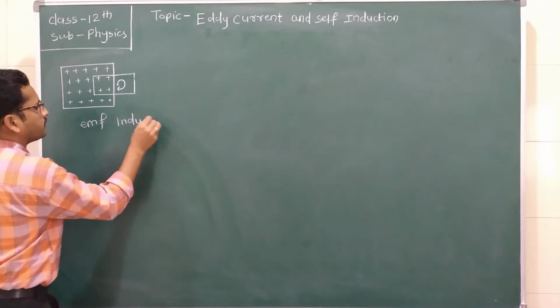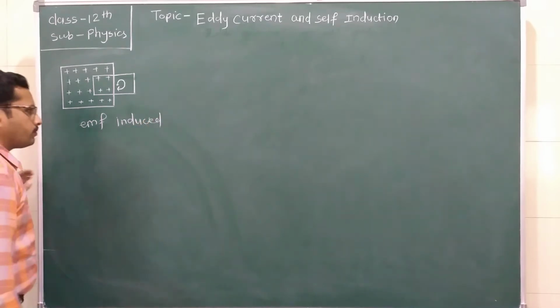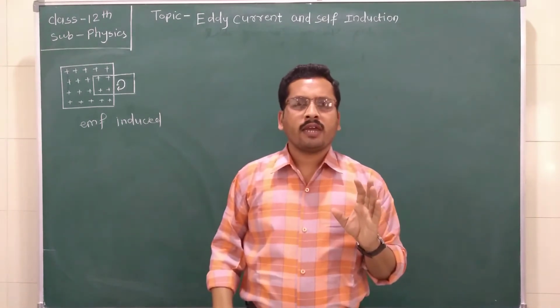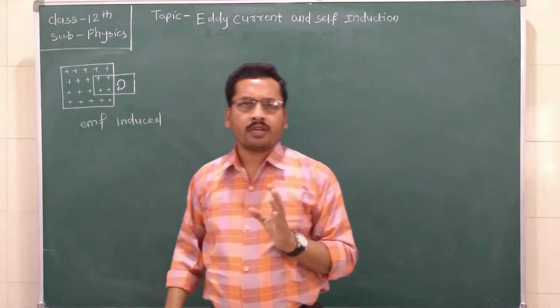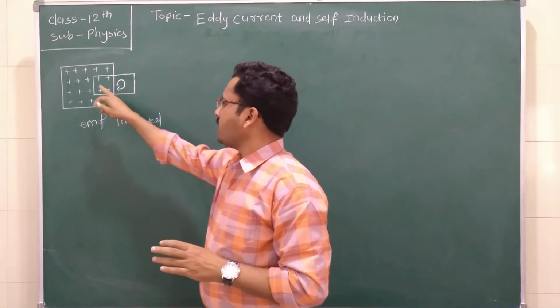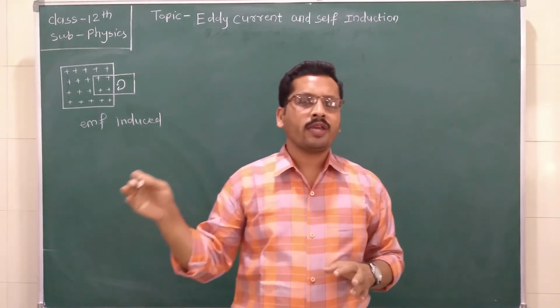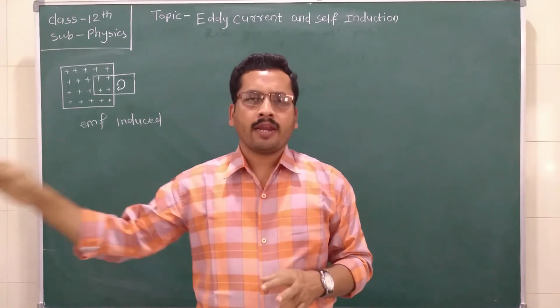According to Faraday's law, whenever there is a change in the magnetic flux, there must be an EMF induced in the coil. In this case, there is a metal conductor placed inside the magnetic field and we are moving it in and out of the magnetic field.